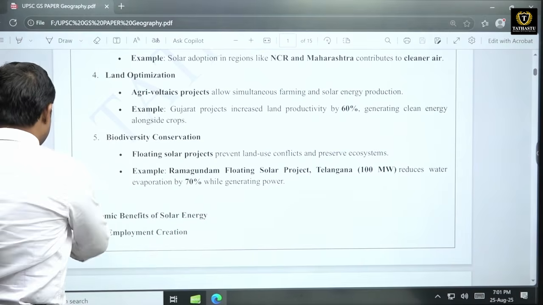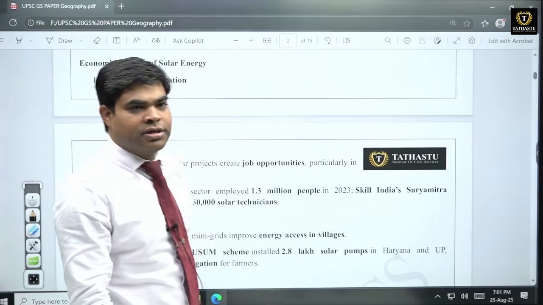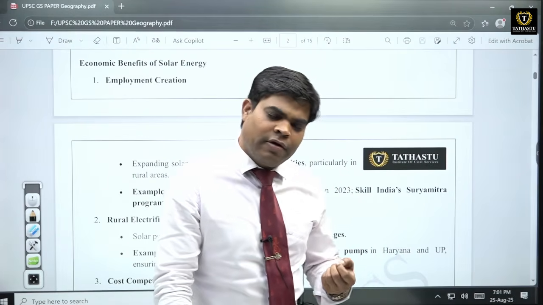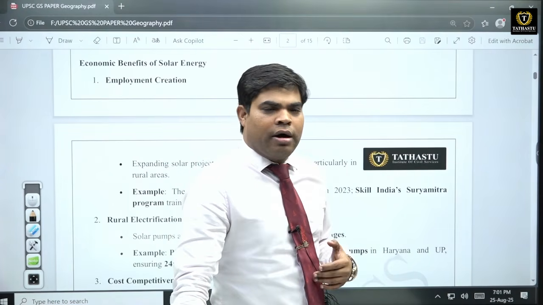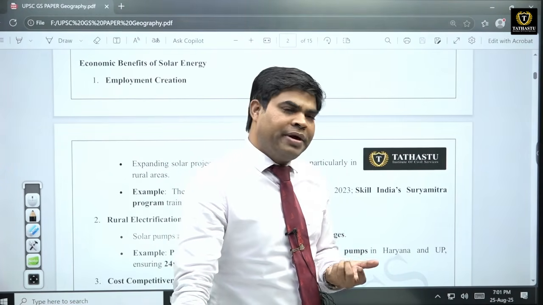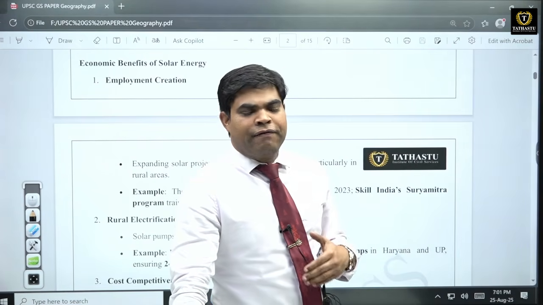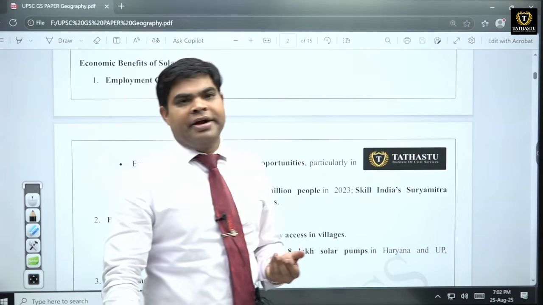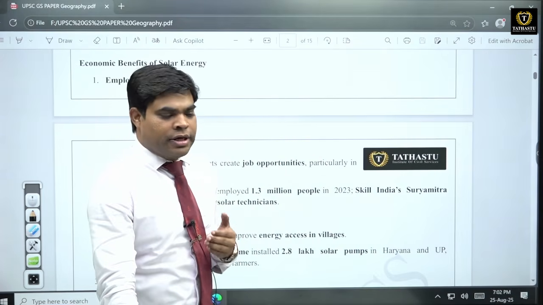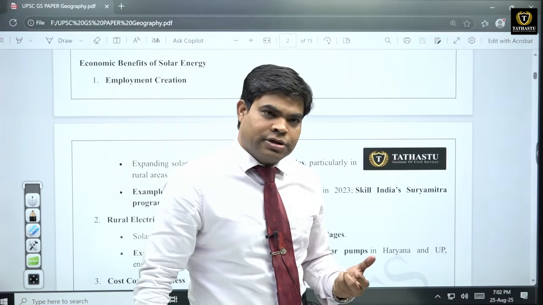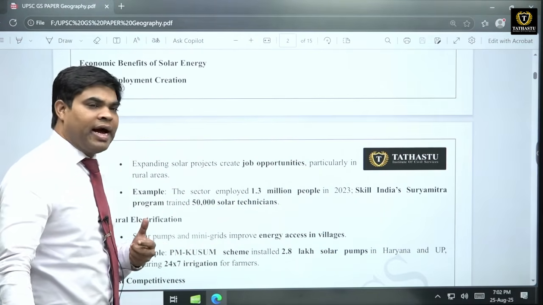So in the second portion of this question, we have to write about the economic benefits of solar energy. So solar energy के benefits क्या क्या हैं? First of all, solar energy reduces our import of oil, because as everybody knows, India is dependent mostly on foreign sources for its energy needs, because we import almost 85 to 90% of our oil need from foreign countries. So it leads to a significant loss for our foreign reserves. We need to import, and it leads to a very high import bill for us.